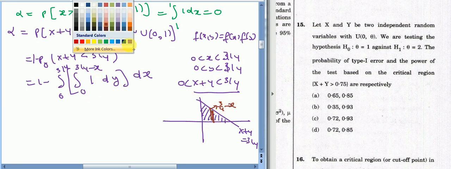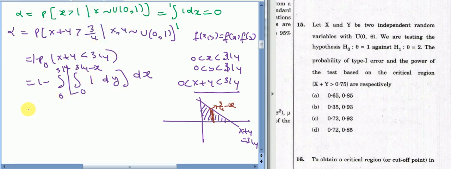Now when you calculate this probability, this integration, then you will find that the probability is 0.93. So this is 0.93, sorry, 0.72.